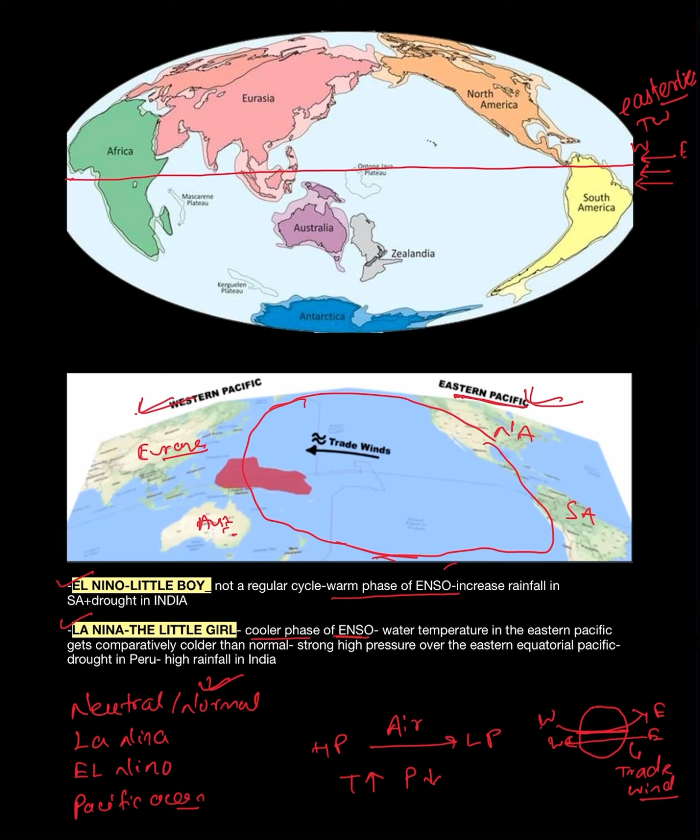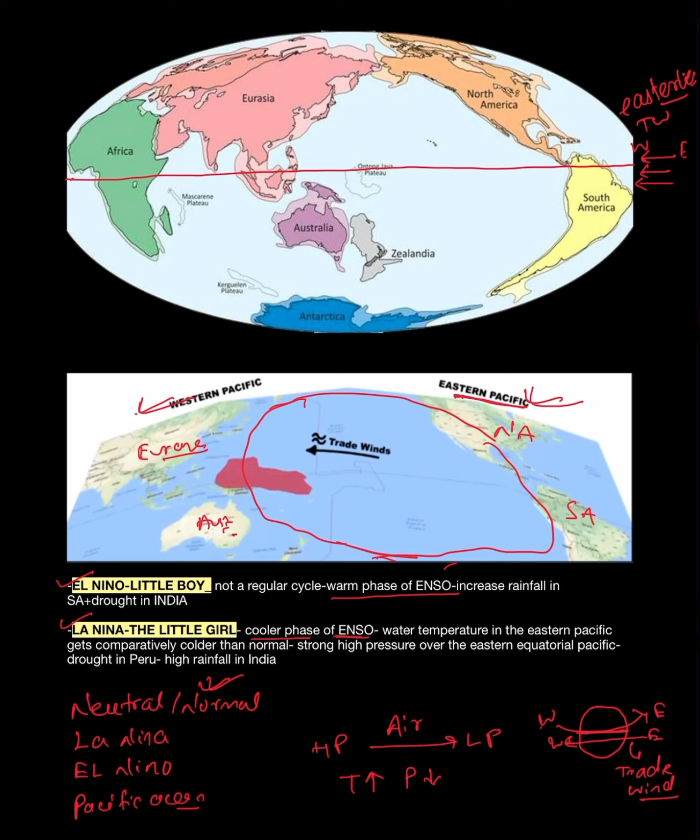In normal condition, whenever there is sun, the heating effect over the equator is more. The temperature around the equator region, which is called the tropical part, is more because of more intense sunlight as compared to the polar region.